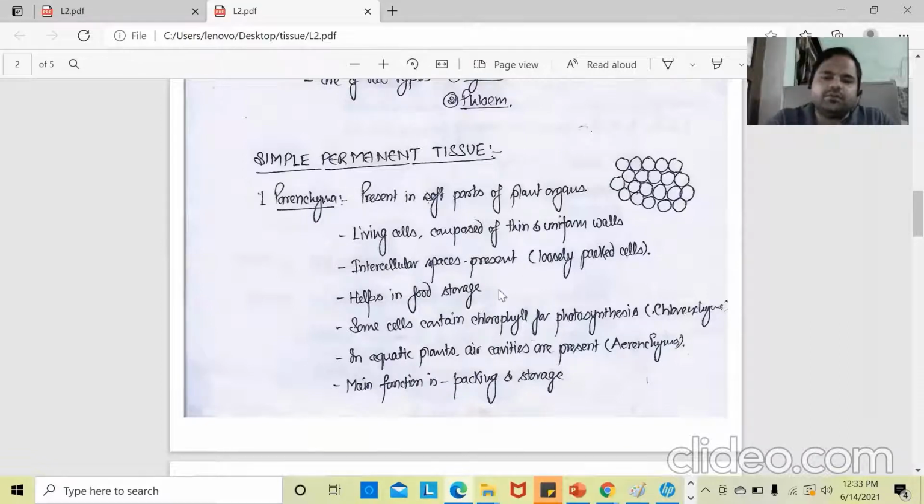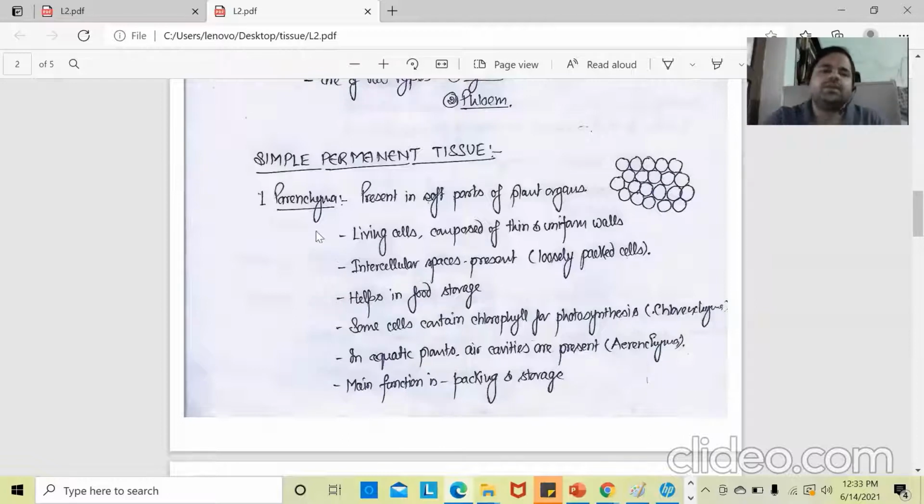If chlorophyll is present inside these parenchyma cells and they participate in photosynthesis, then they will be called chlorenchyma. And when air is present inside the intercellular spaces, then these cells will be called aerenchyma. The main function is packaging and storage.